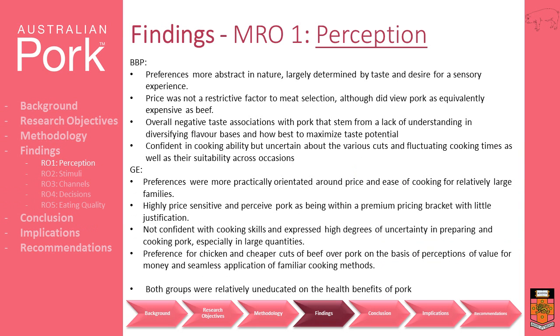For BBPs, preferences were more abstract in nature. Meat consumption was not restricted by price constraints, but rather motivated by a desire for a sensory experience. Taste was the most important and frequently documented determinant amongst respondents of this target market, informing preferences for one meat group over another. Facial animation during questions concerning taste highlighted the emotional appeal of this aspect. Pork was no exception to this.